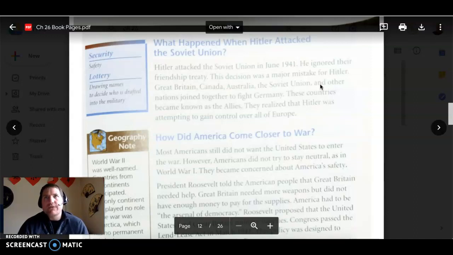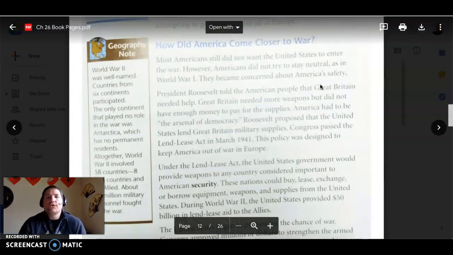So Germany and the Soviet Union, or what we call Russia today, were buddies. And Hitler was doing that because he didn't want to be attacked by the Soviet Union. But he did honestly think that he could beat everybody. So he goes and attacks this huge country, right? If you look at Russia or the Soviet Union on a map, it's gargantuan, right? So they attacked the Soviet Union. It says that was a really big mistake.